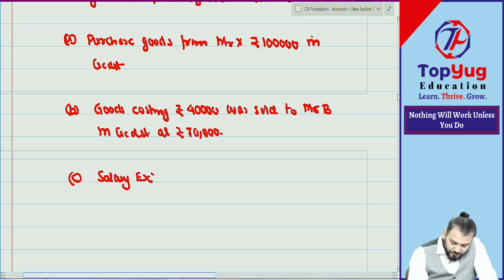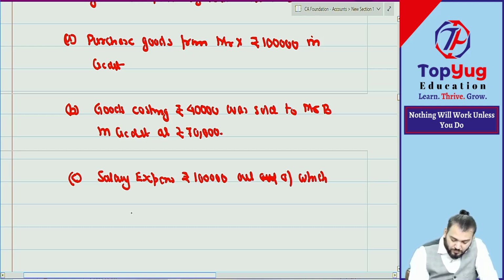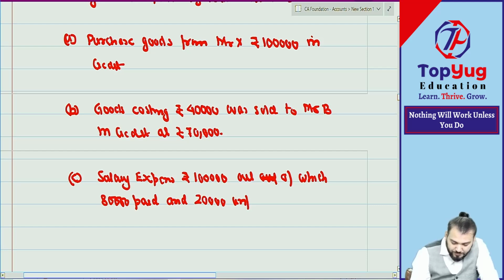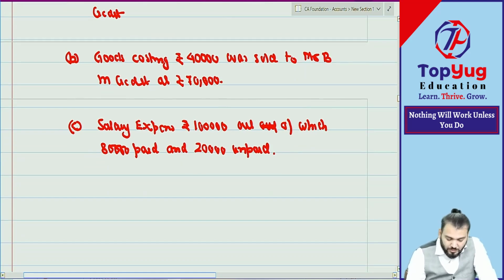Salary expense rupees 1 lakh, out of which 80,000 paid and 20,000 unpaid during the year. Correct now?